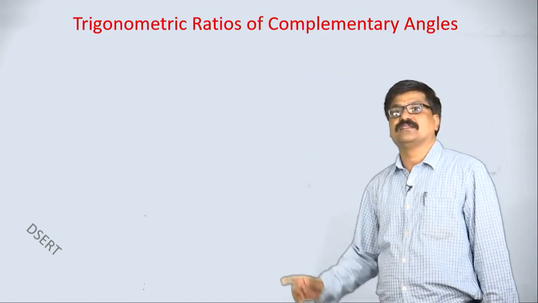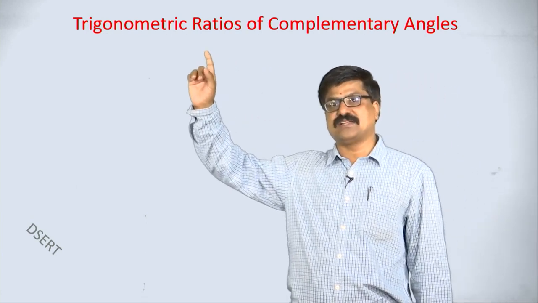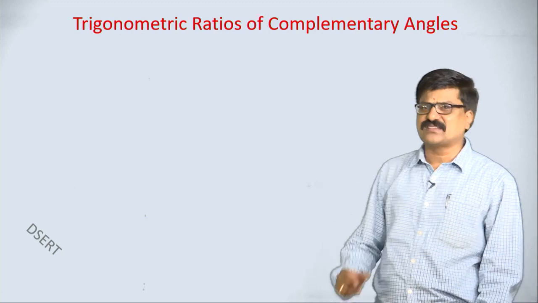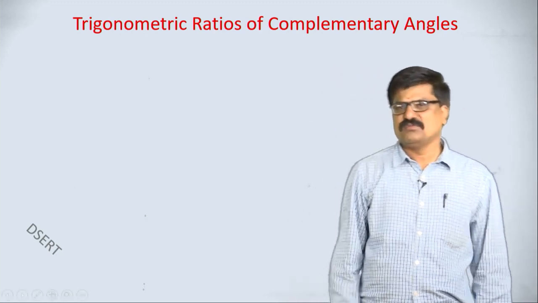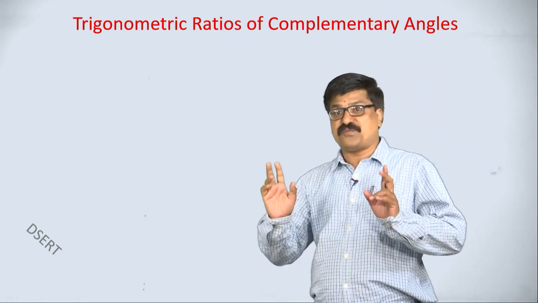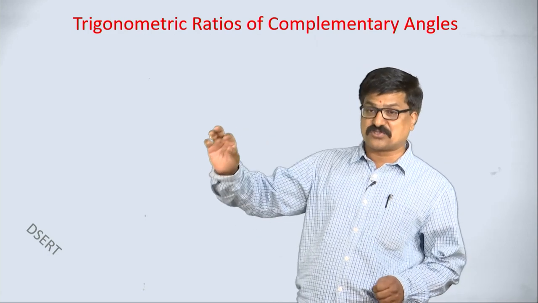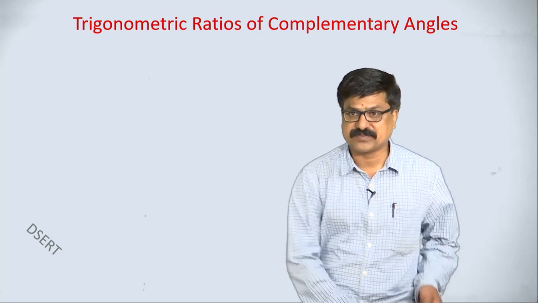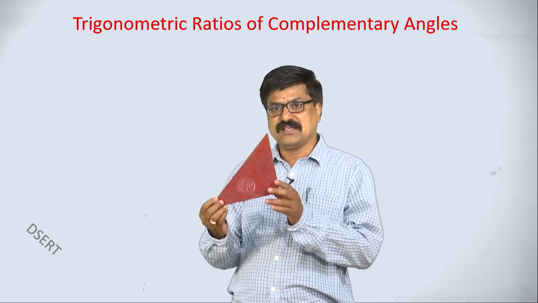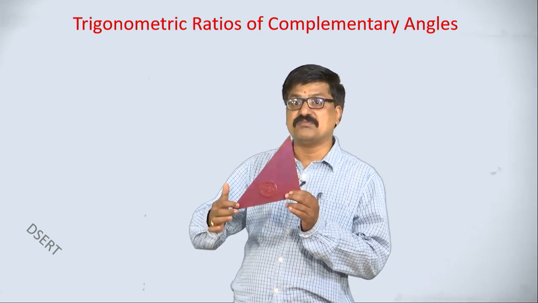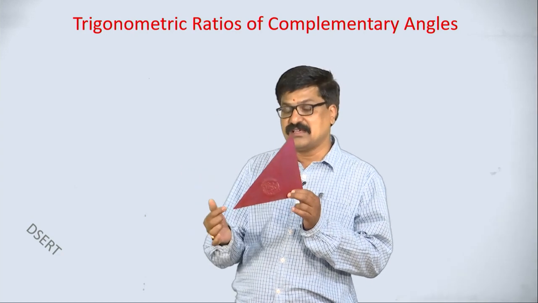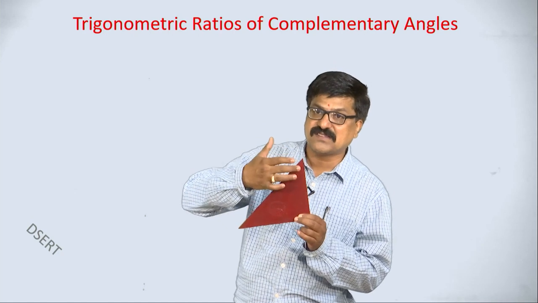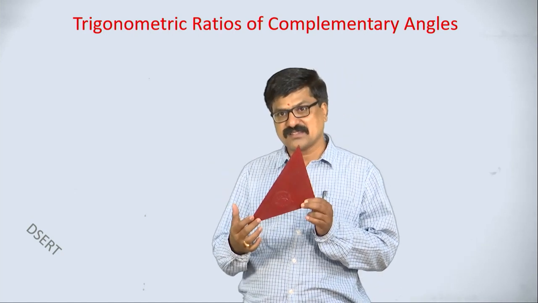Let us take the next concept, that is trigonometric ratios of complementary angles. What are these complementary angles? We know very well, if the sum of any 2 angles is equal to 90 degrees, they are called complementary angles. Let us take this right angle triangle. This is 90, which means the sum of these 2 is 90 degrees, hence this is the complementary angle of this, or this is the complementary angle of this.